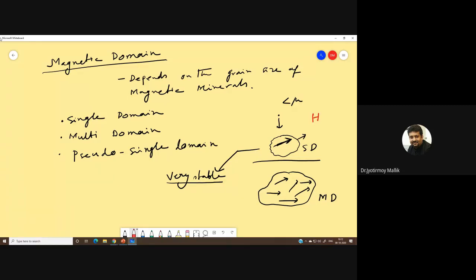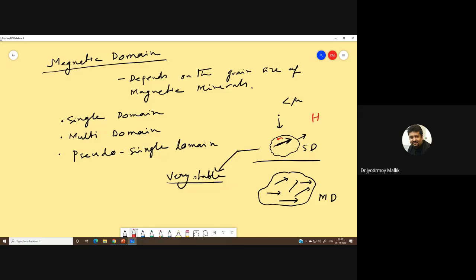If I want to reorient this magnetic moment, I have to induce it under some external magnetic field, so I have to apply a very strong magnetic field to move it.